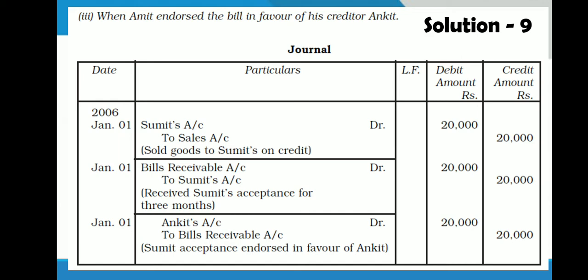That means Amit has utilized this bill for making payment to Ankit. So Ankit is the receiver. So Ankit account will be debited 20,000 and bills receivable goes from us, so it is credited. So Ankit account debit to bills receivable account 20,000. This is the endorsement of bill. Here on the maturity date, Ankit will collect money from the drawee, that means from Sumit.